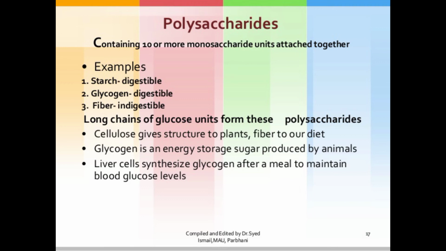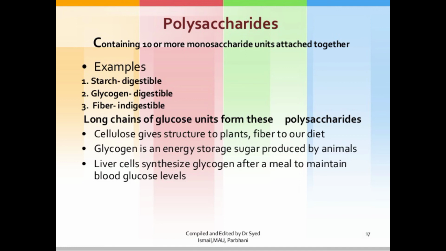Polysaccharides are classified on the basis of composition and on the basis of function. On the basis of composition, they are classified into 2 parts. The first is the structural polysaccharide and the second is the storage polysaccharide. An example of a structural polysaccharide is pectin. On the basis of function, polysaccharides are classified into 2 parts. The first is the homopolysaccharide and the second is the heteropolysaccharide.